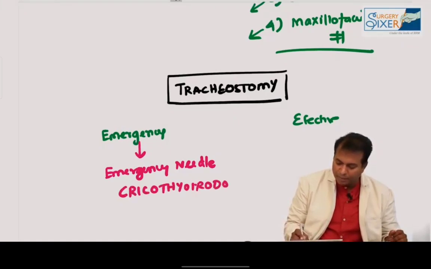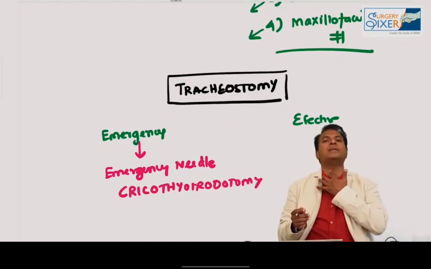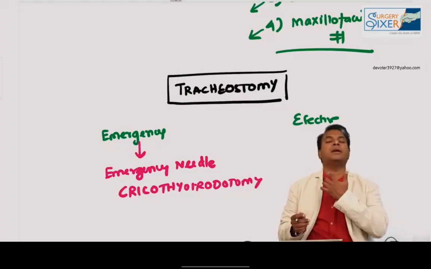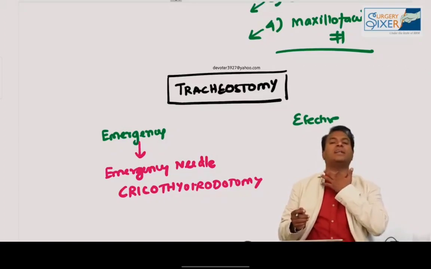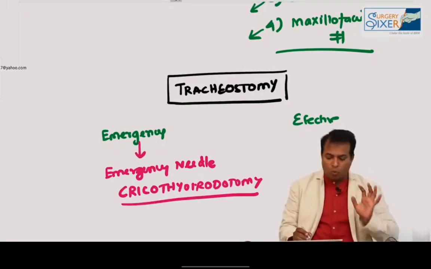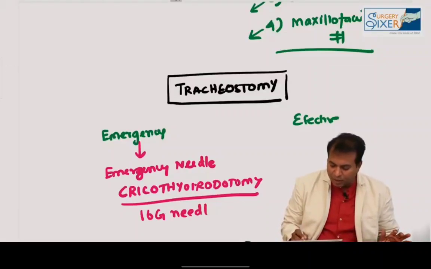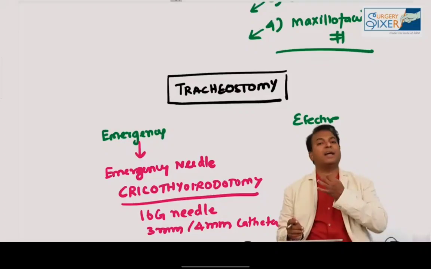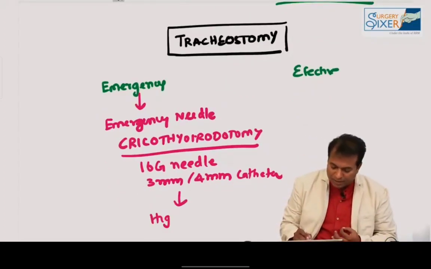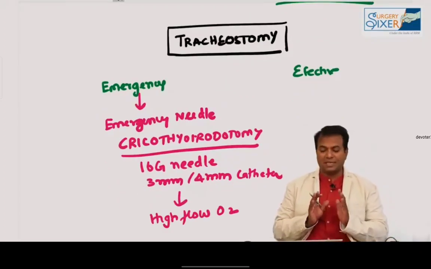Emergency needle cricothyroidotomy. Okay, how to identify it: find the thyroid notch, a certain prominent notch level, and go below and identify the cricothyroid membrane. It's an avascular membrane. Put a wide bore needle, like 16 gauge. The needle is inserted. Or you can even insert 3 mm or 4 mm catheters at that membrane. And through that you give high flow oxygen. This is known as emergency needle cricothyroidotomy.